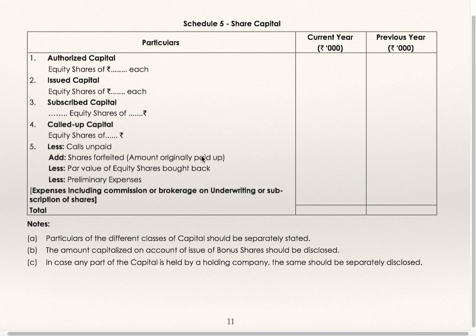Of course, all these are called authorized, issued, subscribed, called up. Only the called up capital less calls unpaid plus shares forfeited minus shares bought back less preliminary expenses will be considered for the balance sheet. Particulars of different classes of capital should be separately stated. The amount capitalized on account of issue of bonus shares should be disclosed. In case any part of capital is held by a holding company, the same should be separately disclosed.